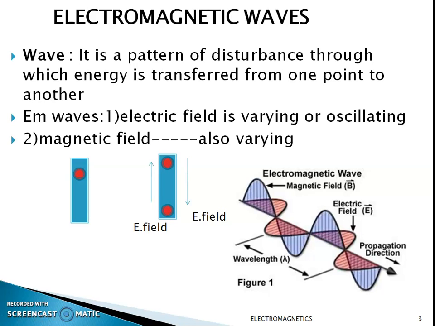So the direction of the electric field is along the y-axis, the direction of propagation is along the x-axis, and the direction of the magnetic field is along the z-axis. So that is about the electromagnetic waves, and the distance from this midpoint to the next midpoint is known as a wavelength.